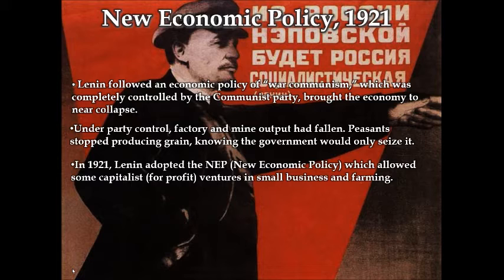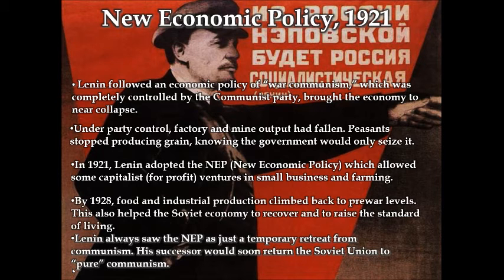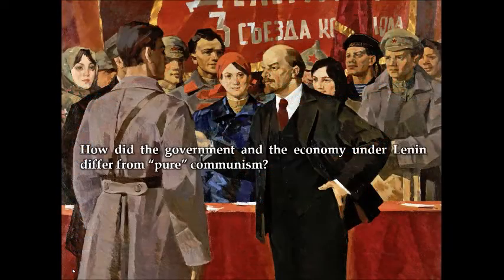In 1921, Lenin adopted the NEP, or New Economic Policy, which allowed for some capitalist for-profit ventures in small business and farming. By 1928, food and industrial production climbed back to pre-war levels. This also helped the Soviet economy to recover and raise the standard of living. Lenin always saw the NEP as just a temporary retreat from communism. His successor would soon return the Soviet Union to pure communism.